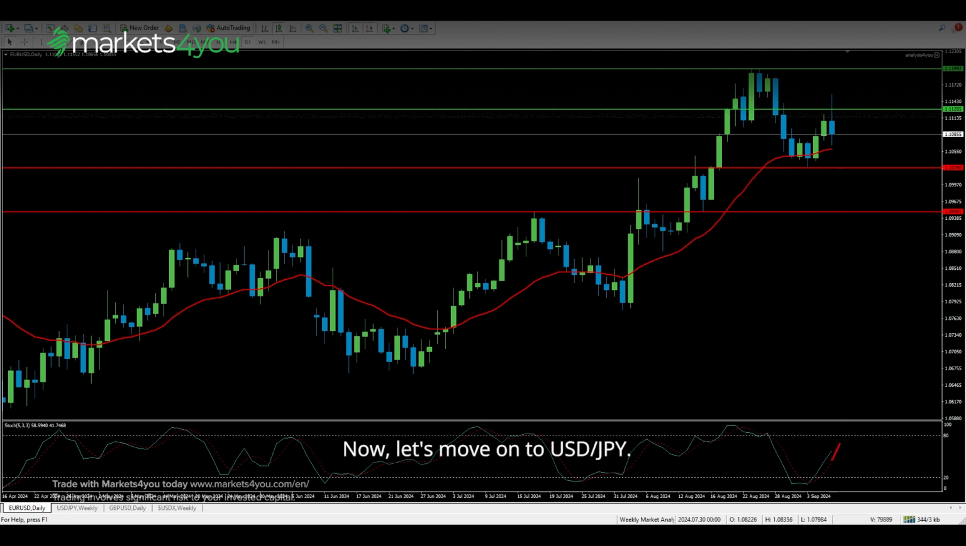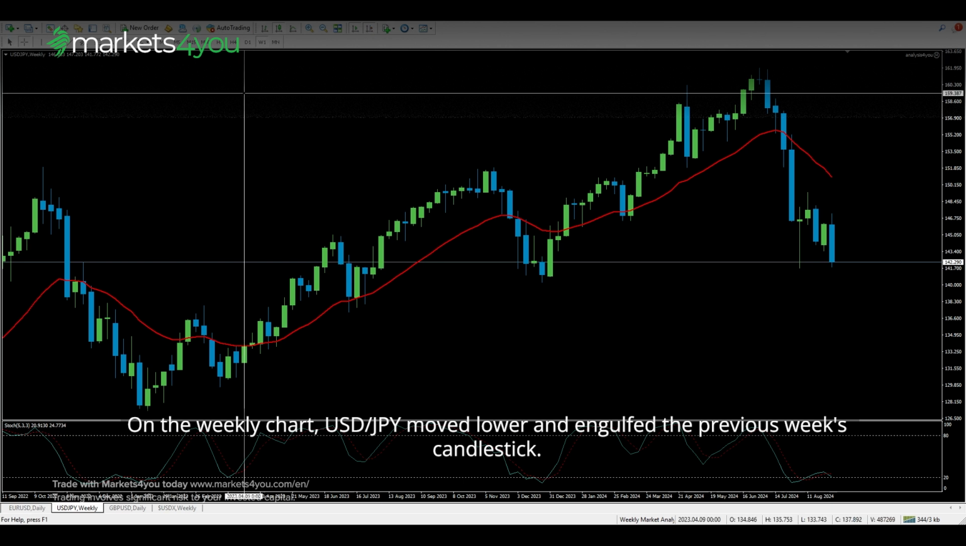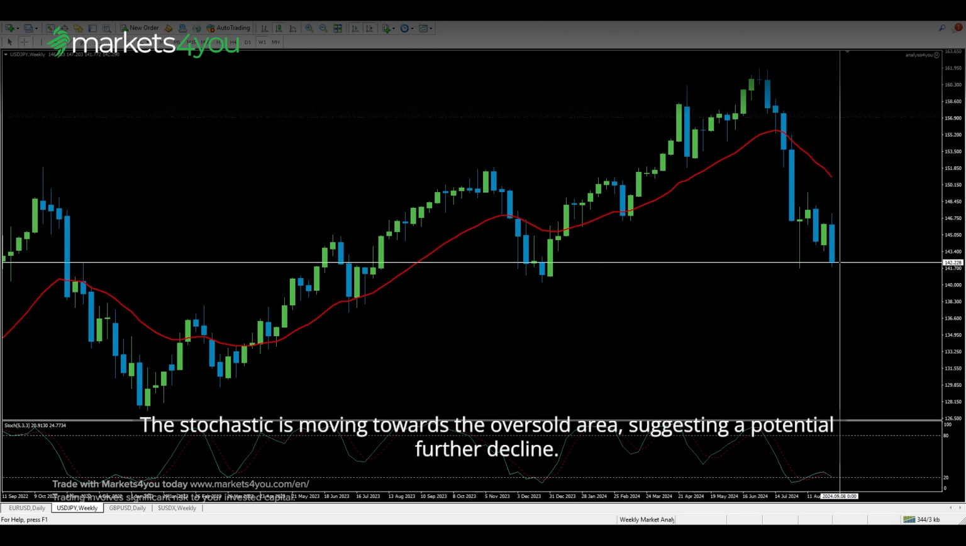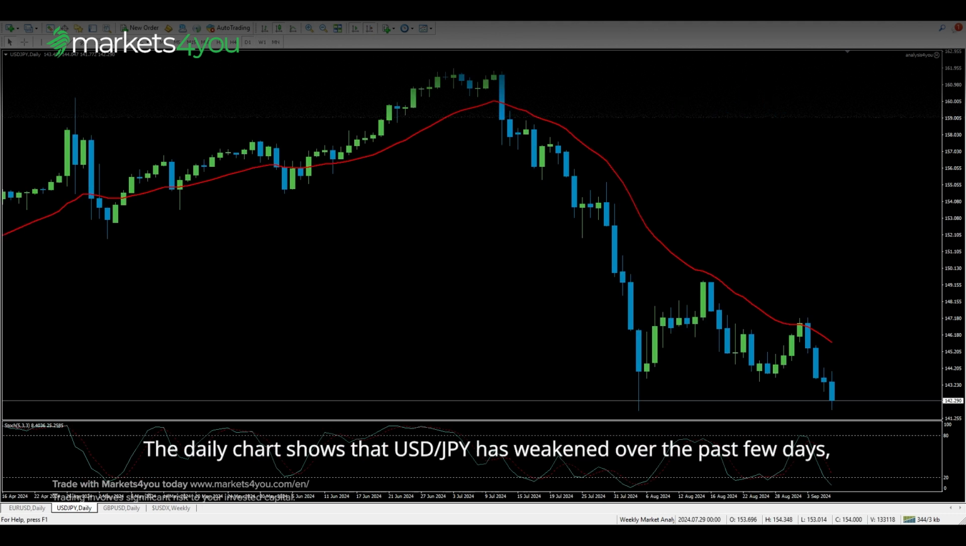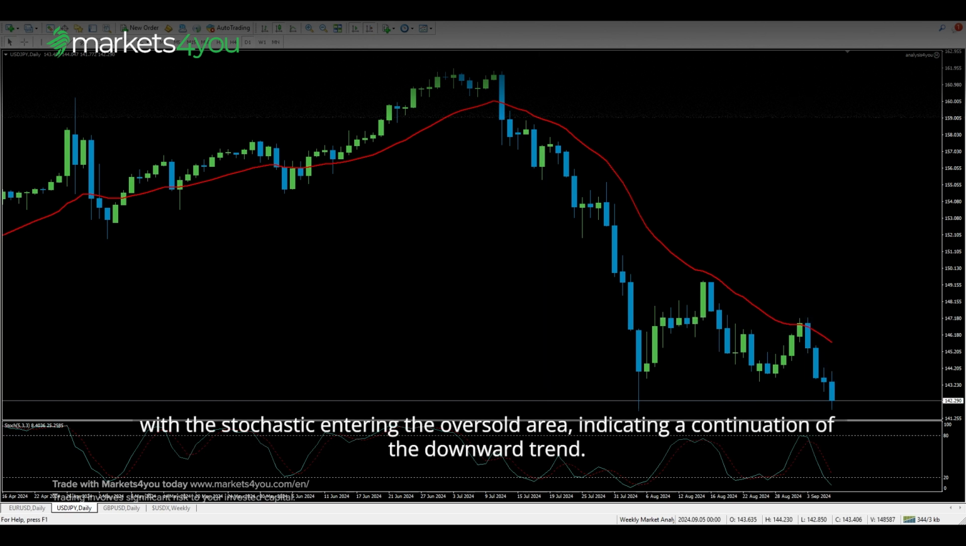Now, let's move on to US dollar to Japanese yen. On the weekly chart, US dollar to Japanese yen moved lower and engulfed the previous week's candlestick. The stochastic is moving towards the oversold area, suggesting a potential further decline. The daily chart shows that US dollar to Japanese yen has weakened over the past few days, with the stochastic entering the oversold area, indicating a continuation of the downward trend.